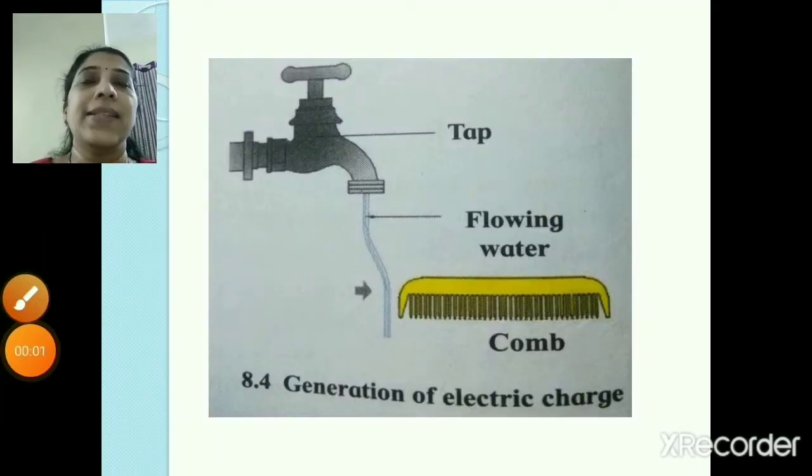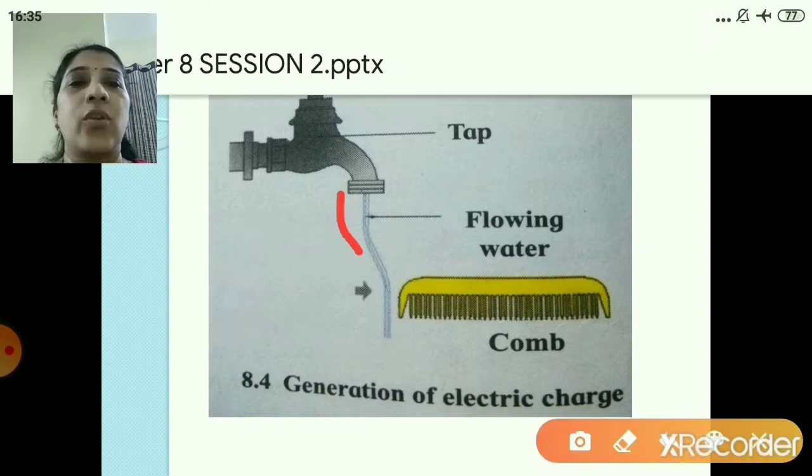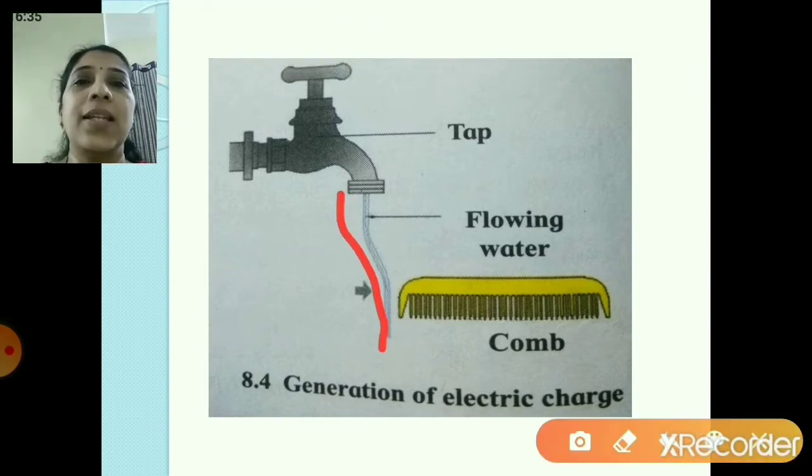So let's move to the next. Let's start with the next experiment. Now here what is there? You can see in the figure, water is flowing from the tap, and there is a comb which is brought near it, right? This water which is flowing is called a thin trickle of water, meaning the water is flowing very slowly, right?